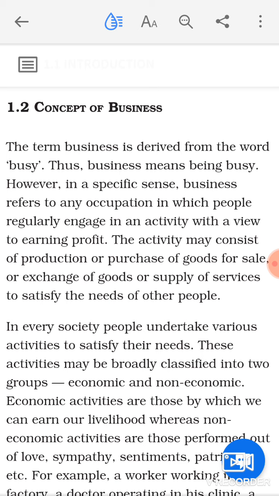Non-economic activities, on the other hand, are those which will be conducted by an individual out of love, sympathy, sentiments, etc. So in one you are going to earn something, on the other you are not going to earn anything.